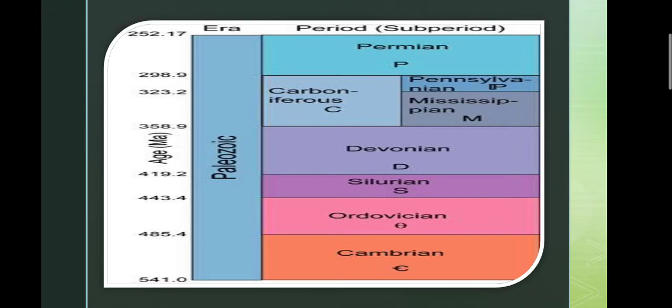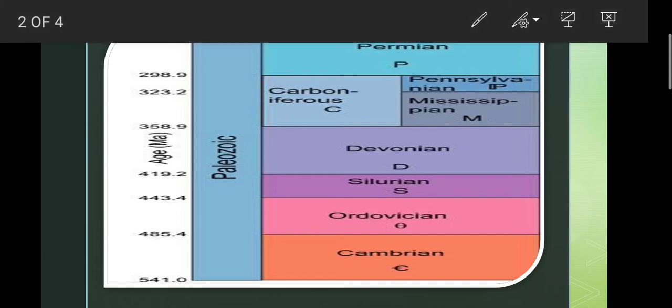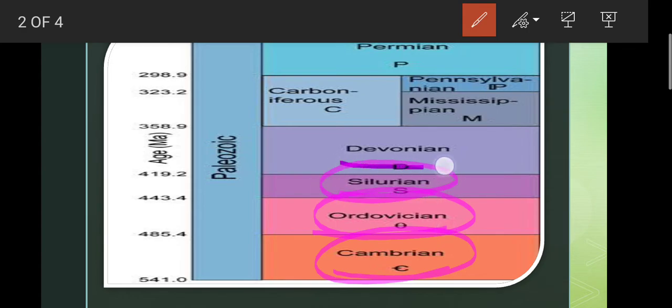During this era, there were six periods. First was the Cambrian period, then the Ordovician period, Silurian period, Devonian period, Carboniferous period, and Permian period.